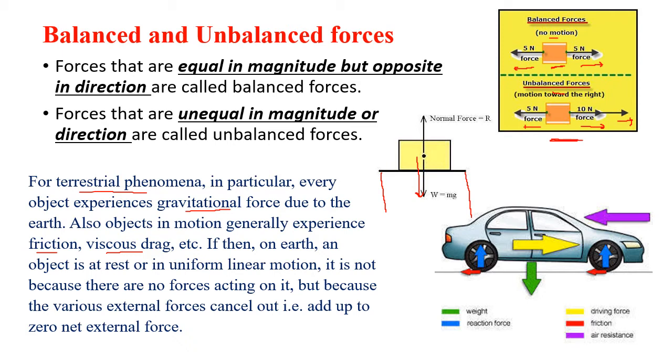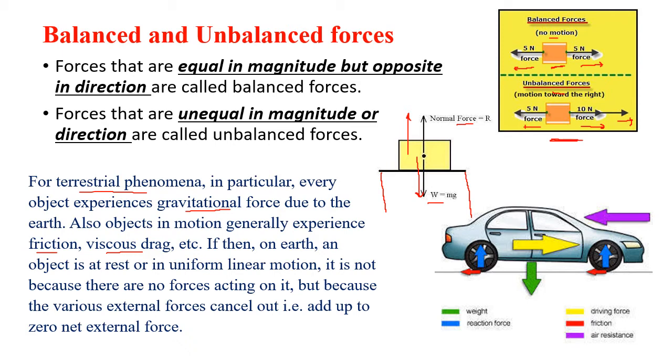So here we are giving a name called normal force. The normal force acts in the direction opposite to gravity. So we can see the arrows here. We consider normal force acting against the gravitational force.